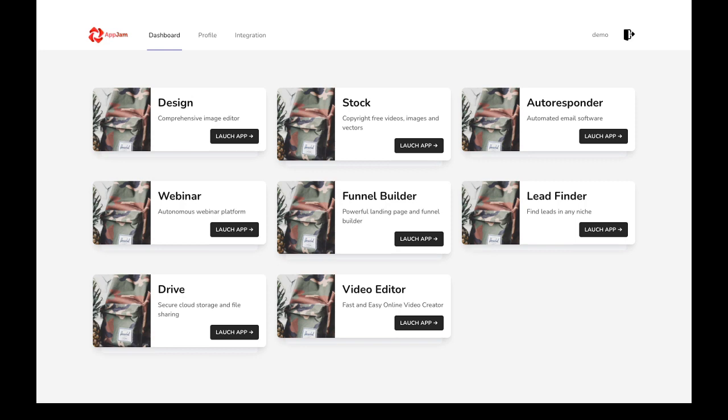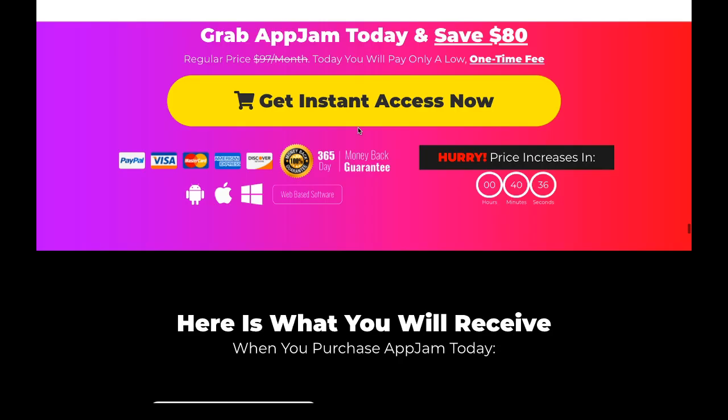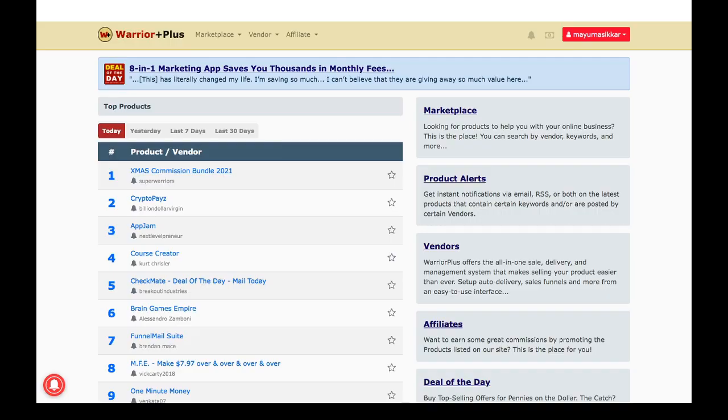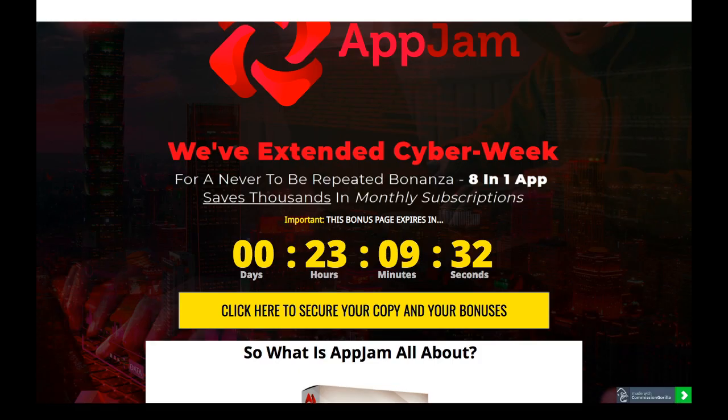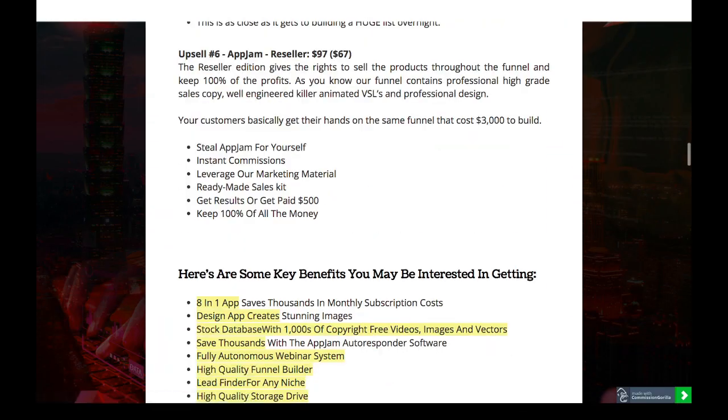So let's check out, in case on the sales page, if they have the demo of the application. On the JVZoo page, I have seen the demo. Just one sec.